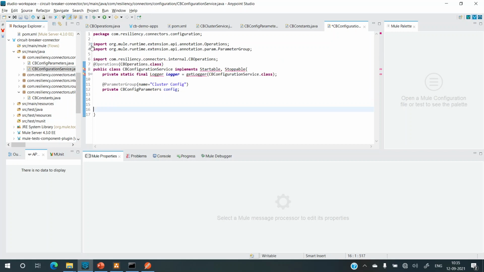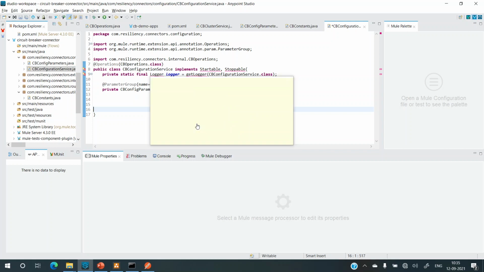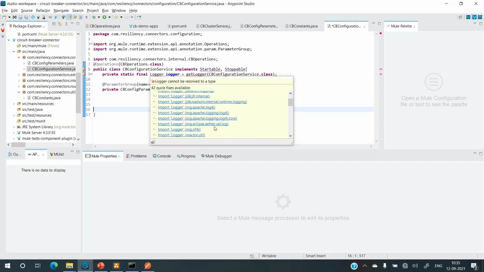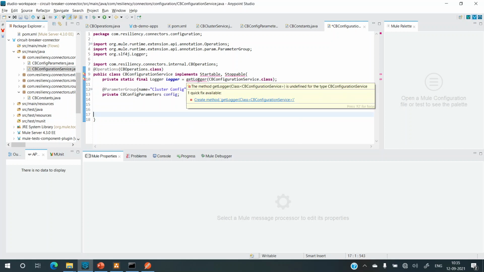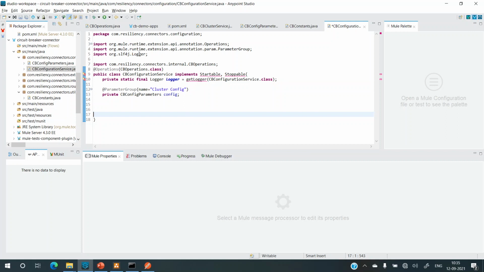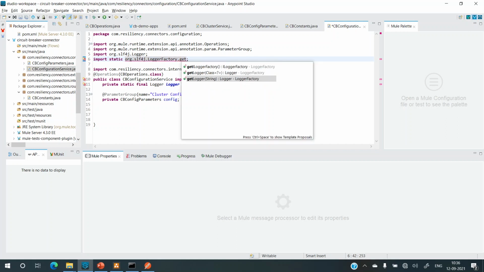Imports are pending, so I'll just import Logger from slf4j and a static import for this. I'm not sure why the IDE doesn't help me to add the static import, but I'll have to add it manually in that case. LoggerFactory.getLogger.